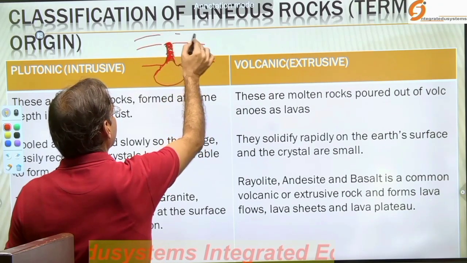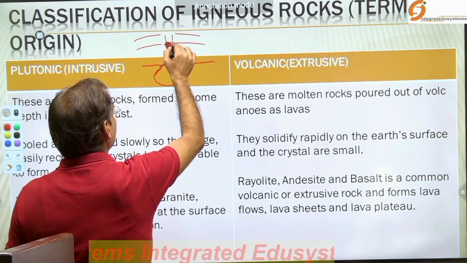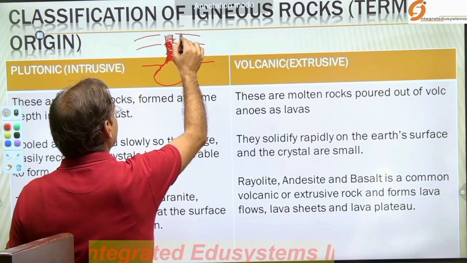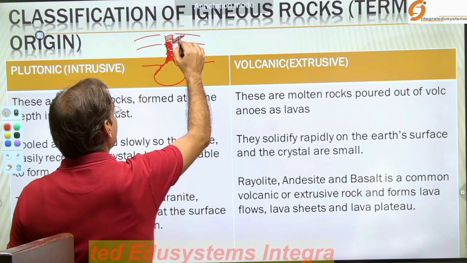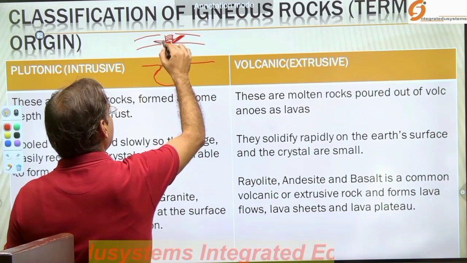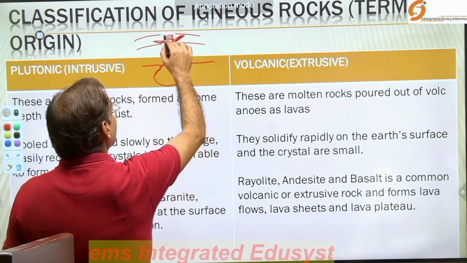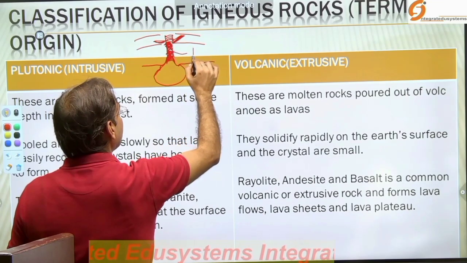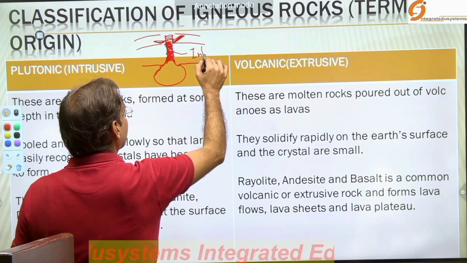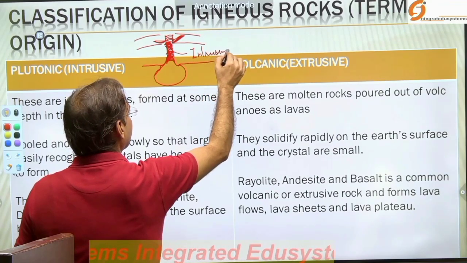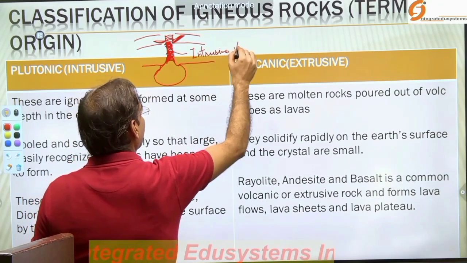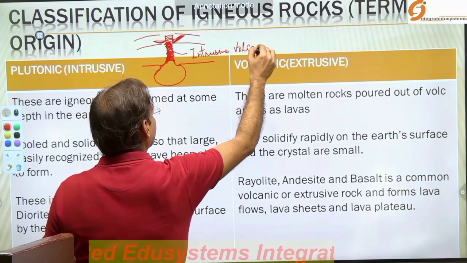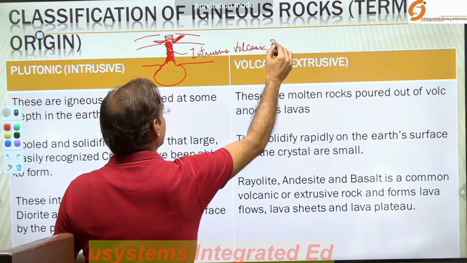It starts solidifying inside the crust itself. Okay, it started solidifying within the crust. When it started solidifying within the crust, we call it intrusive volcanic rock.